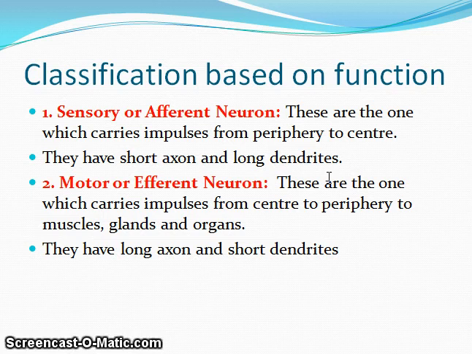Why long dendrites? Dendrites are the place where the information is collected. Motor or efferent neuron, these are the ones which carry impulses from center to periphery, to muscles, glands and organs. They have long axon and short dendrites. So this is the reverse of the previous one, that messages from the brain are carried to the muscles, glands or any organ. Okay, so they have long axon and short dendrites.